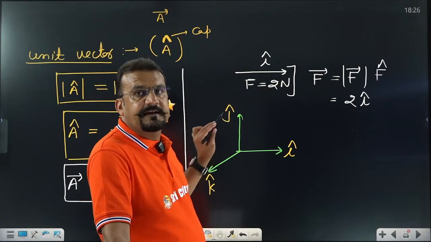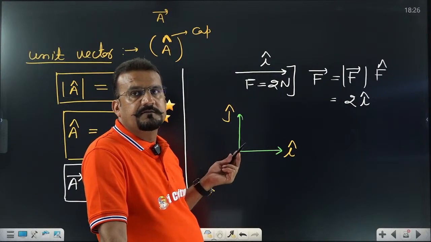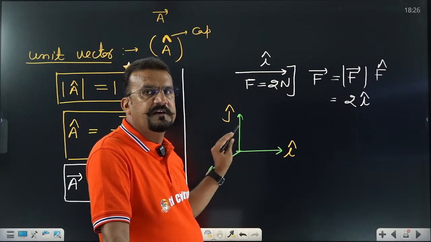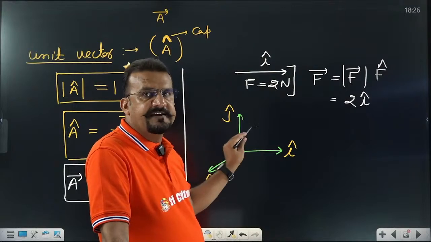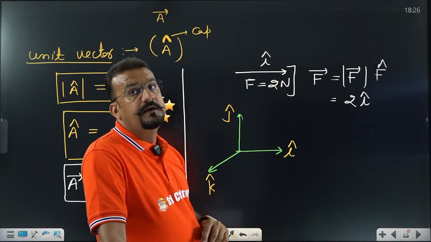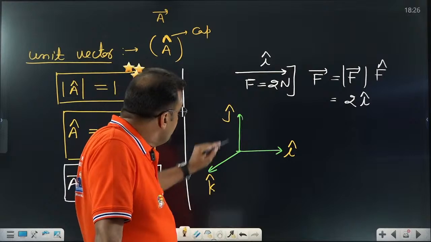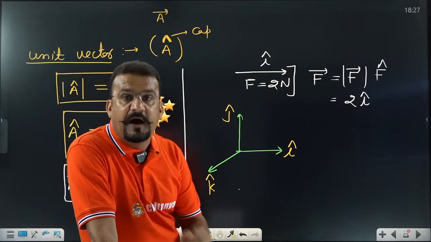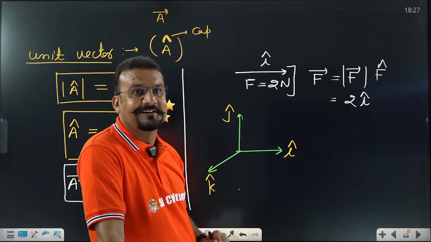I cap, j cap, k cap. What should we represent? Force 5 Newton on y axis means that is going to be 5 on y axis, meaning 5 j cap. If someone asks you 5 Newton on negative y axis, that means minus 5 j cap. I think now you are getting.